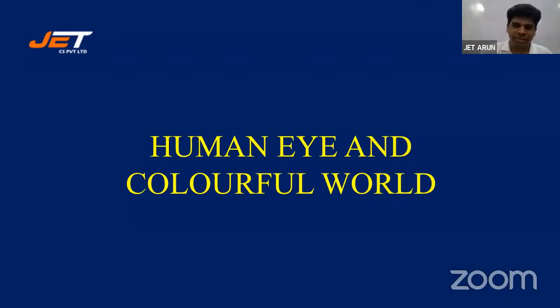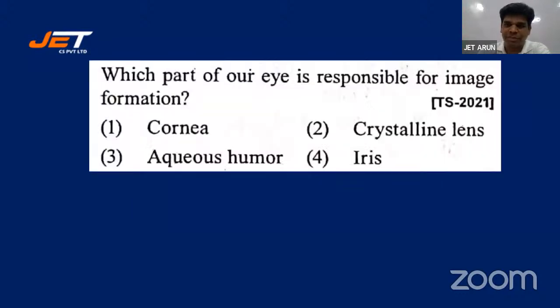So let's start with the chapter today, Human Eye and Colorful World. And today let's attempt questions. Here is the first question, students. Which part of our eye is responsible for image formation? Is it cornea, crystalline lens, aqueous humor, or iris?